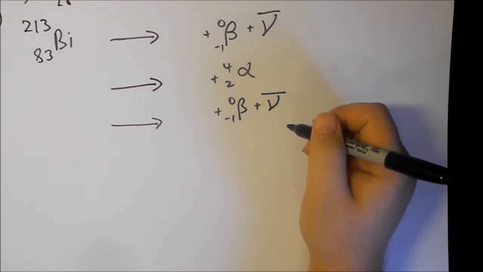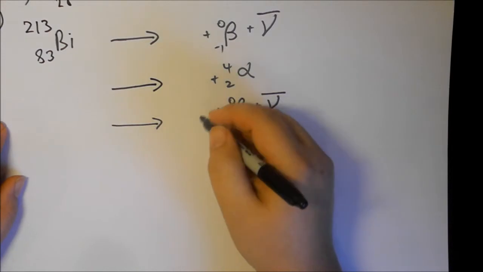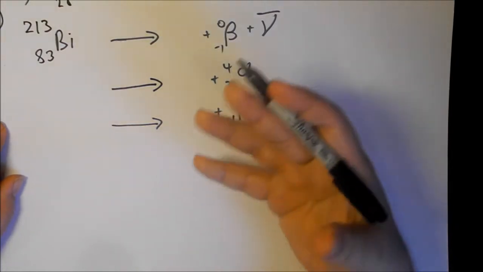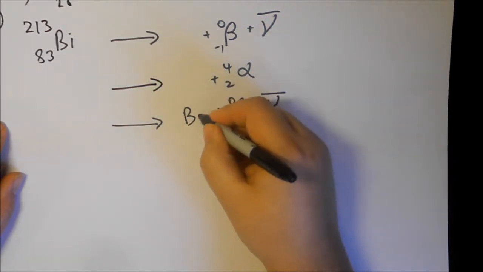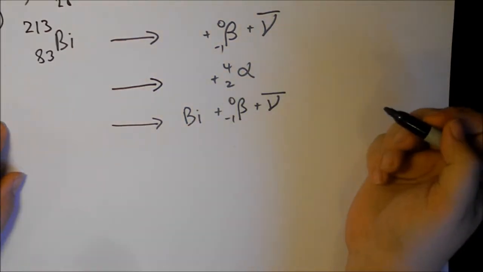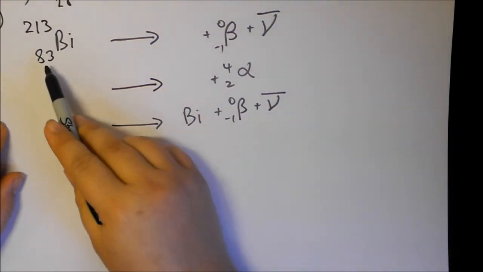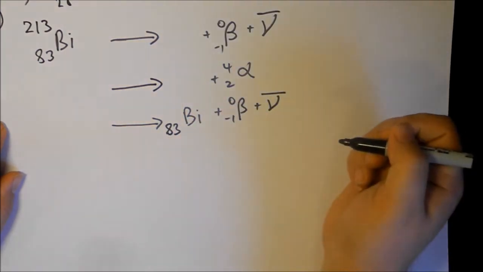Show that the stable nucleus is formed of a bismuth isotope. So theoretically what we should get here is bismuth. Now for bismuth to be here, what determines which element it is? Well, the protons determine what element it is. Therefore the proton number of bismuth, 83, must be where we end up.